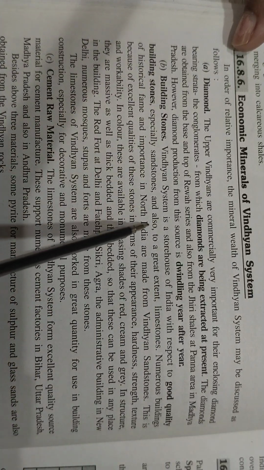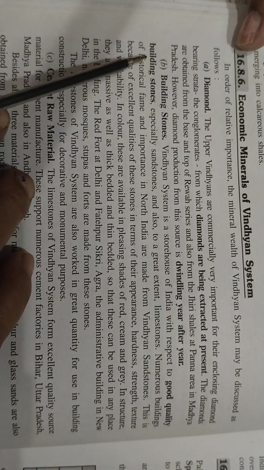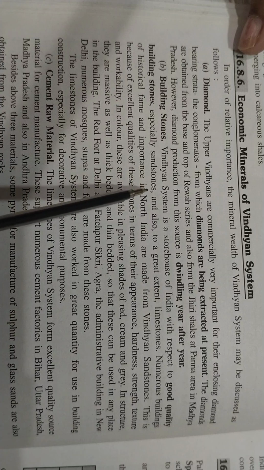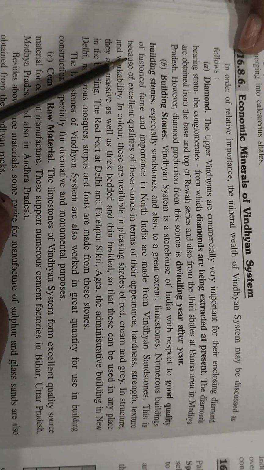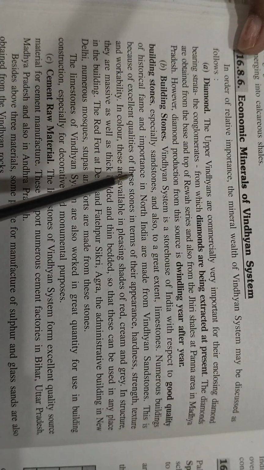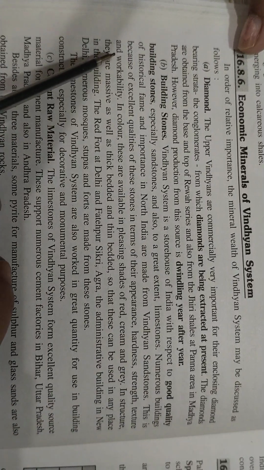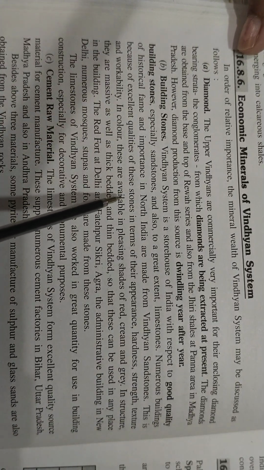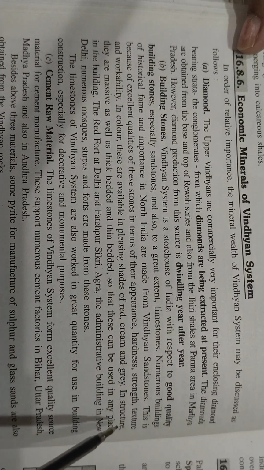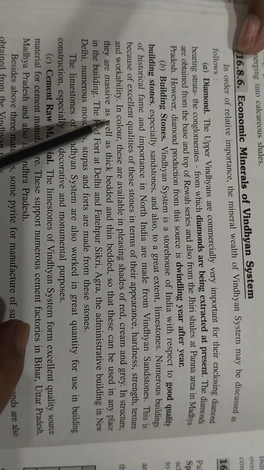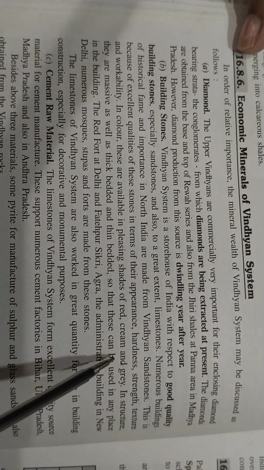Building stones. The Vindhyan system is a storehouse of India with respect to good quality building stone, especially sandstones and also, to a great extent, limestones. Numerous buildings of historical fame and importance in North India are made from Vindhyan sandstone. This is because of the excellent quality of these stones in terms of appearance, hardness, strength, texture and workability, and they are available in pleasing shades of red, cream and grey.